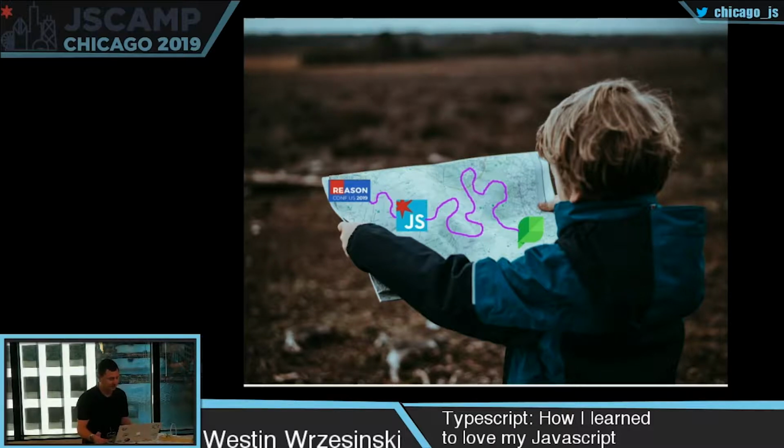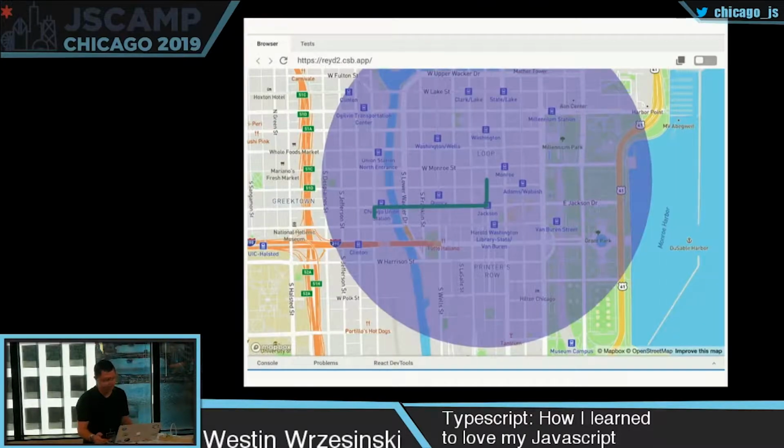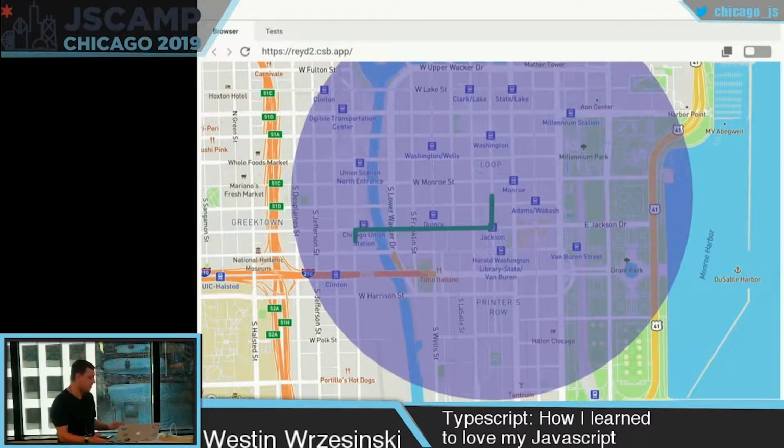So the product team asked me to make a map. This is what they show me they want. We can see the green line kind of represents the walking directions I might take. And this big purple radius around it, this opaque circle, represents how far I'm willing to walk before I decide to give up and call an Uber, because it's just way too much exercise for me, and that's not something I like to do. This is what we want to build. We want to figure out how we can build this.